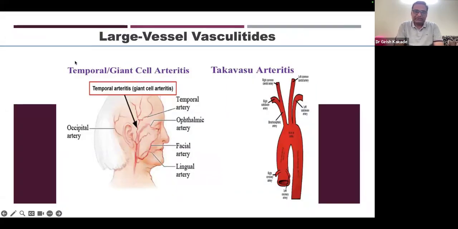So we will stick to only large vessel vasculitis. So in large vessel vasculitis, we mainly have giant cell arteritis, which is also called as temporal arteritis, and another is Takayasu arteritis. So temporal arteritis is because the temporal artery can get affected. That's why it's called temporal arteritis. So this usually affects temporal artery, but this can also involve ophthalmic artery and other arteries of the brain. And in Takayasu arteritis, usually the main arch of aorta or branches of aorta can be affected. So what is the difference between the two? What are the similarities? We will see.